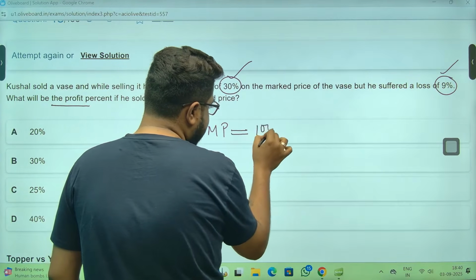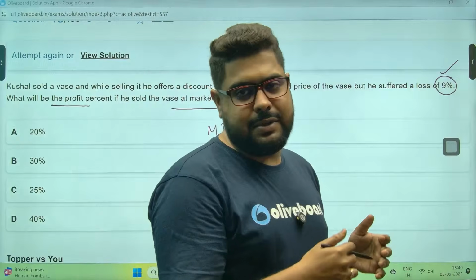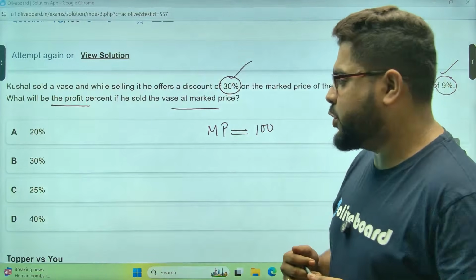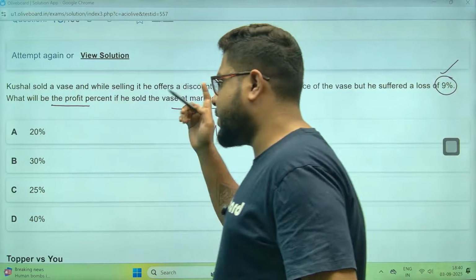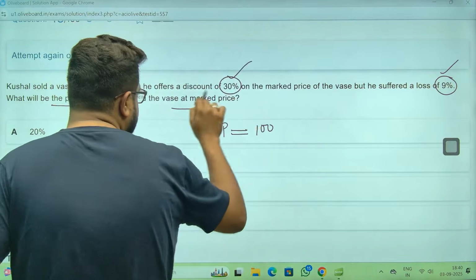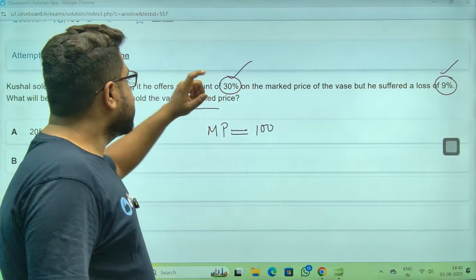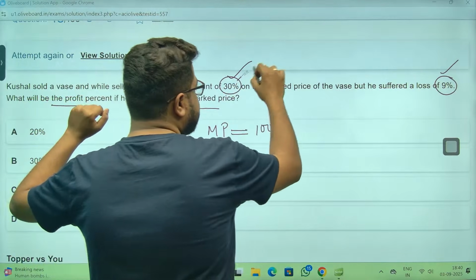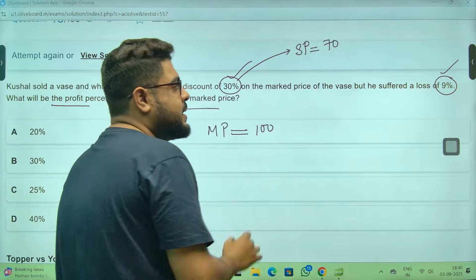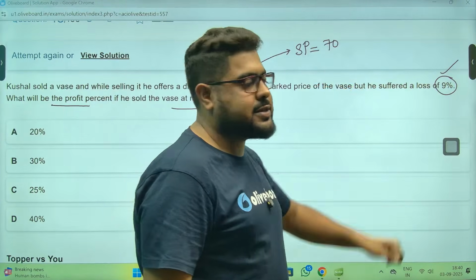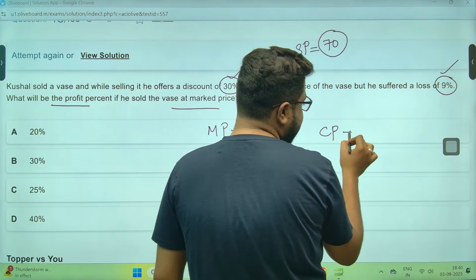So many people will say, sir, go with the formula, the CP and SP ratio, MP ratio, right? 100 plus minus discount plus profit. But again, I generally don't prefer that formula. MP is this. So SP is what, sir? 30% discount, SP is 70 rupees. Now 9% loss. 9% loss and SP I know. From there I'll get CP.